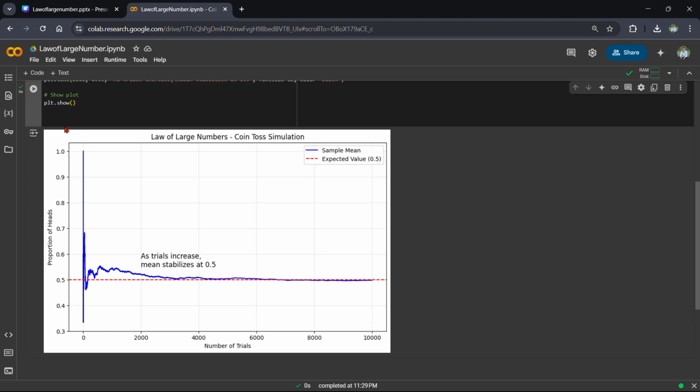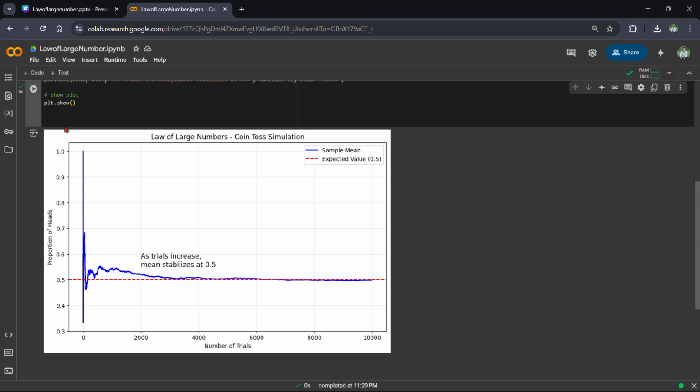No matter how many times we run this code, the final proportion will always be stable around 0.5. So, as I said about real-world applications, this is why casinos always make a profit in the long run. In simple terms, they might win or lose, but it is a win-win situation for them as they use the law of large numbers.